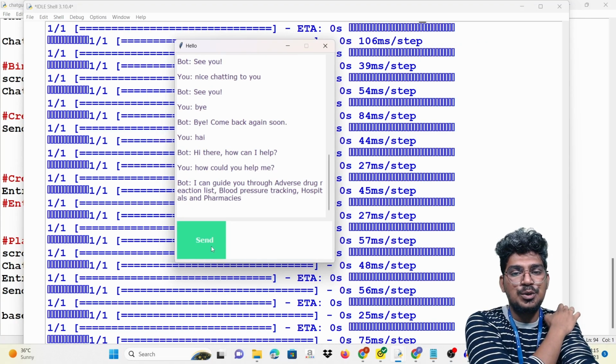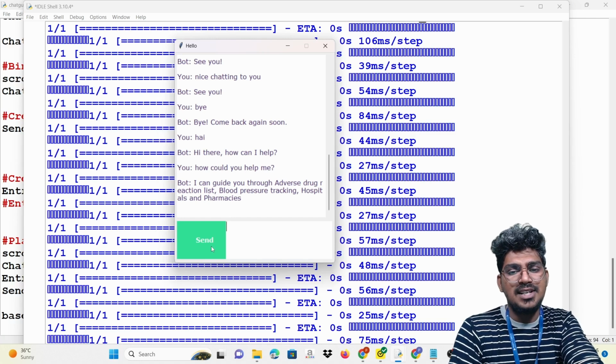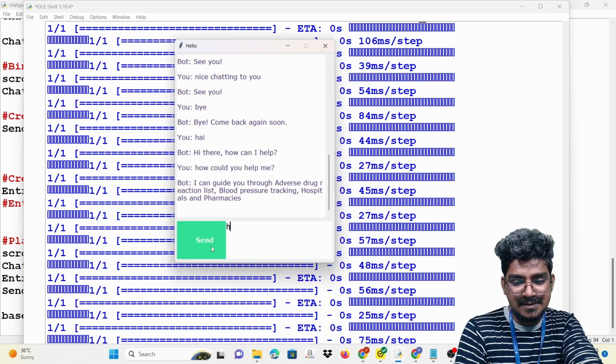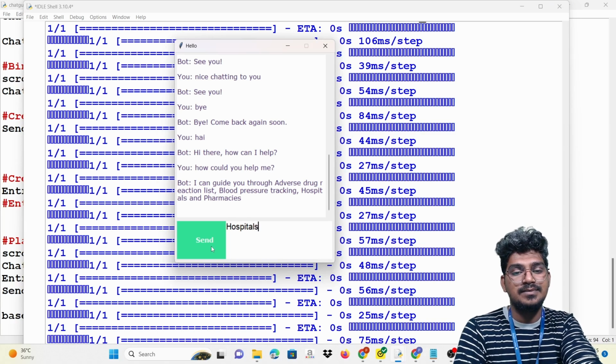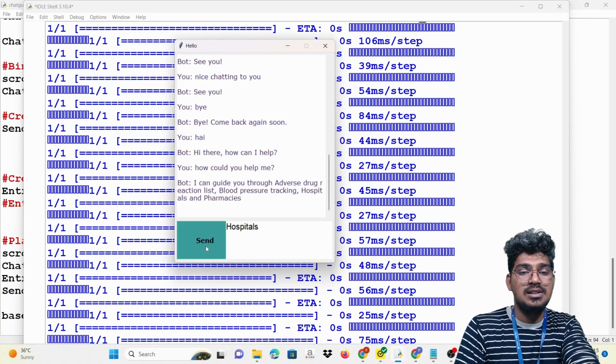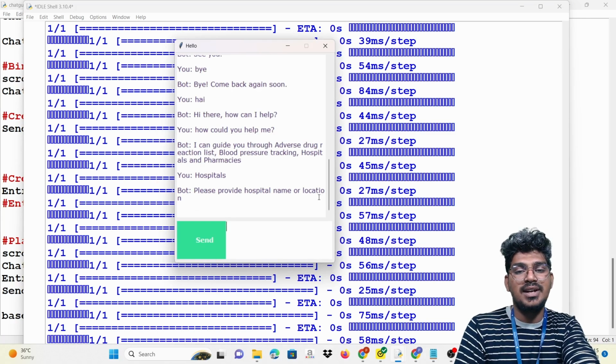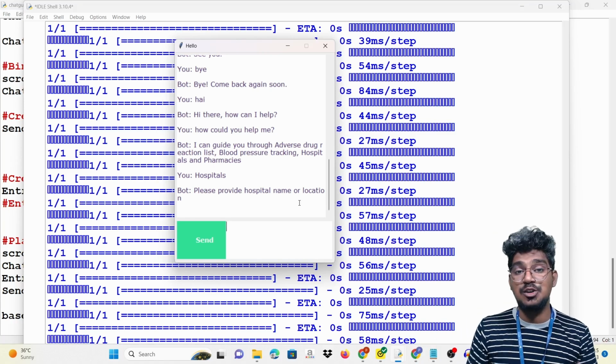"I can guide you through the adverse drugs." So based on these things, hospitals, you can enter like this. So I enter hospitals. What is the response that will come? "Please provide the hospital name and location." It's going to be displayed.